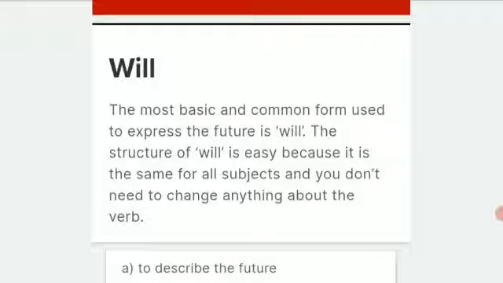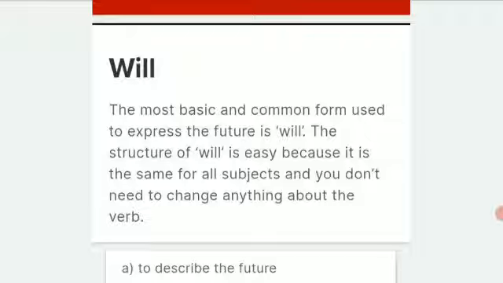In the same way, in the past form, we say I came, you came, they came. So in the third person also, the past form remains the same: he came, she came, it came. At the same time, when it comes to the simple future, the same formula is applicable for all the persons.